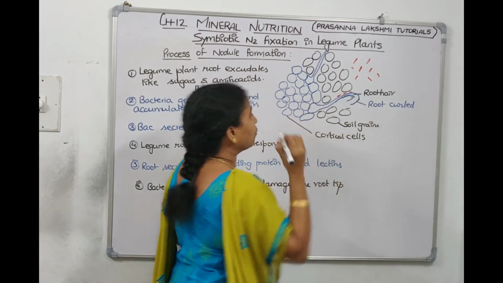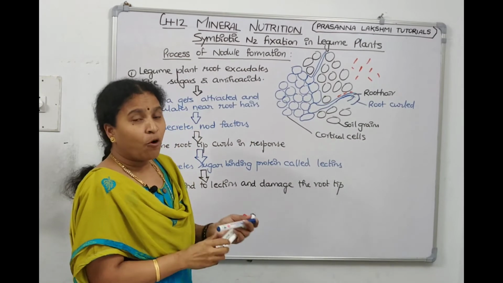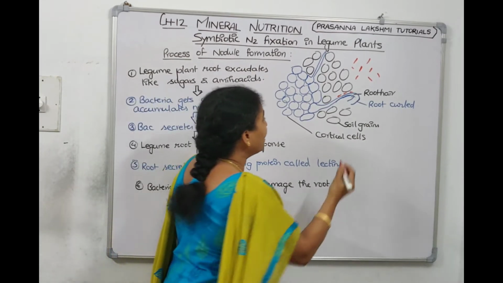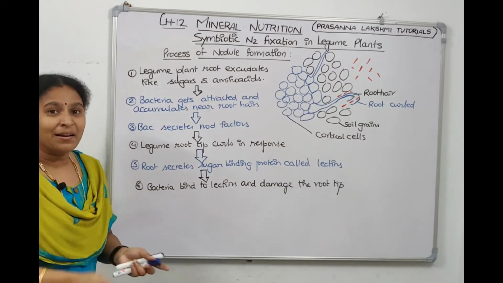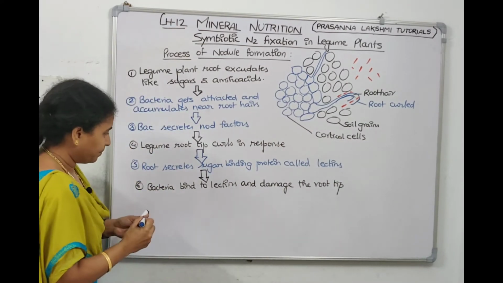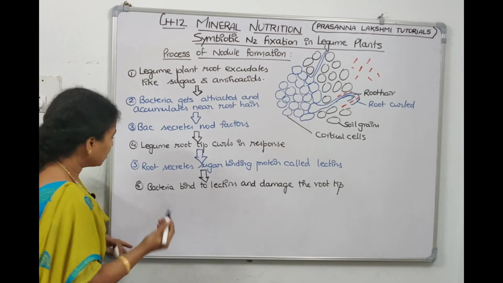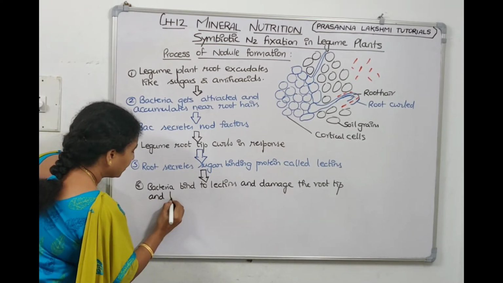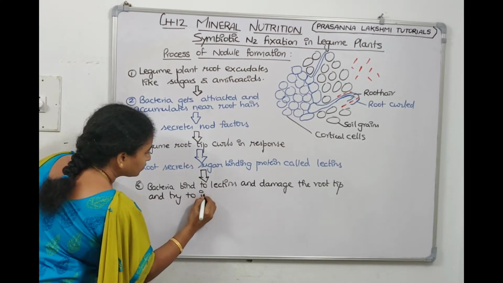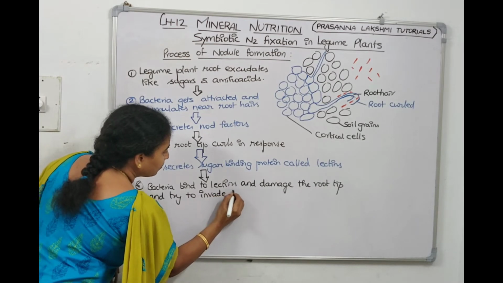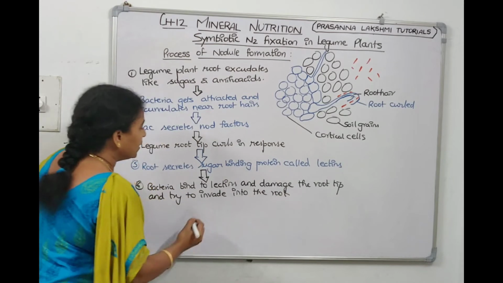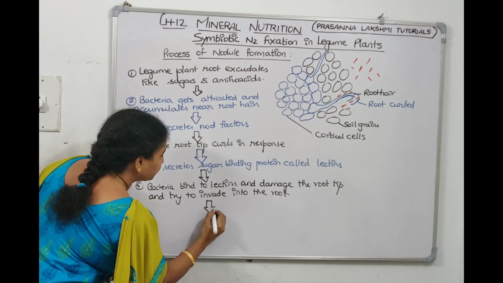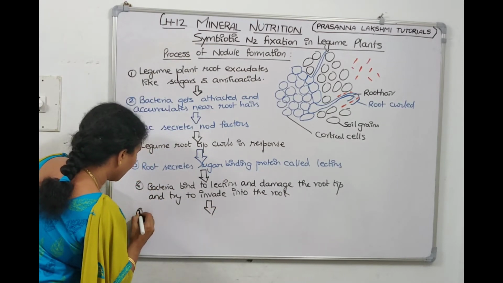It has opened the root tip in this manner. When the root tip opens, bacteria can nicely go inside, right? So it damages the root tip and tries to invade into the root. Then next what happens?